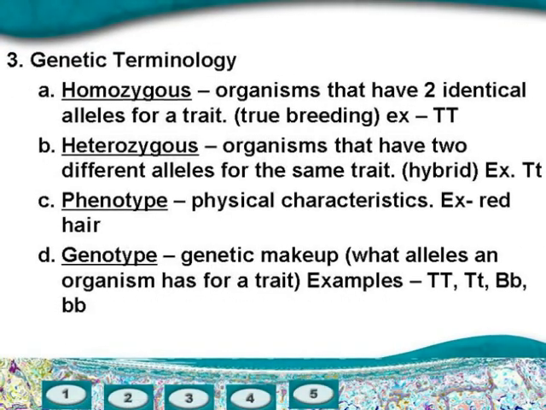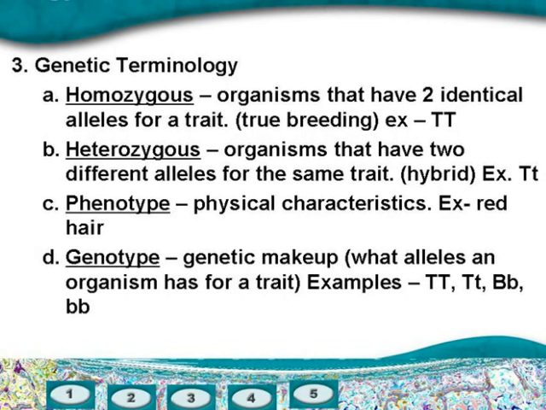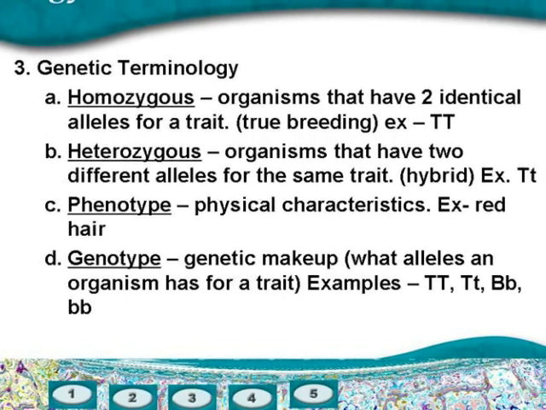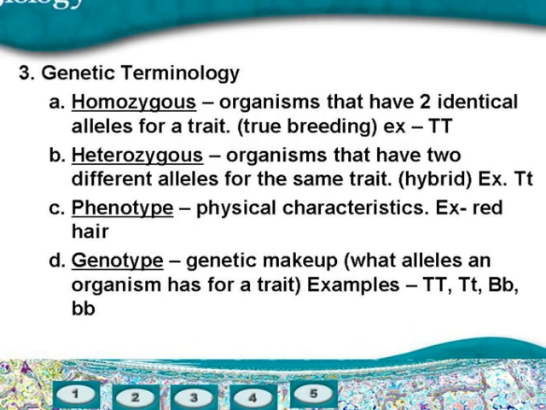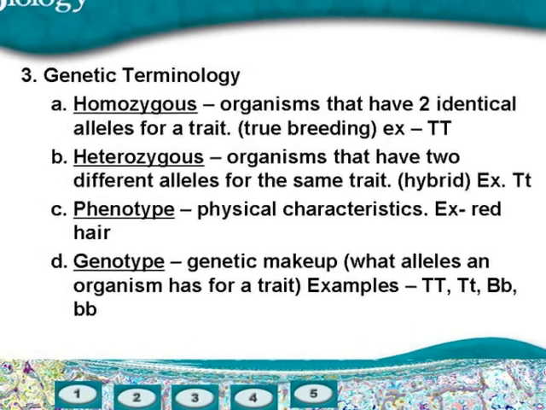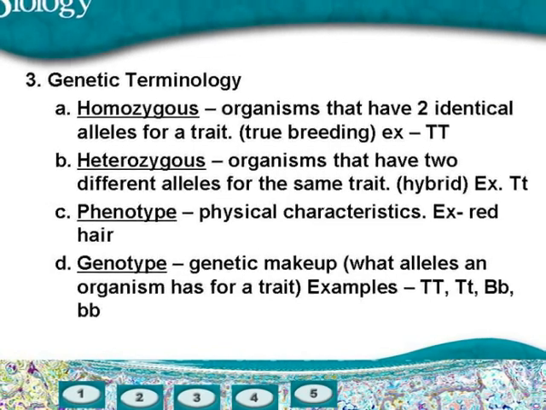To better help you complete Punnett squares, it is important to know several terms. Homozygous traits are those that have two identical alleles. Heterozygous traits are those that have two different alleles. The prefix homo means the same, and the prefix hetero means different.